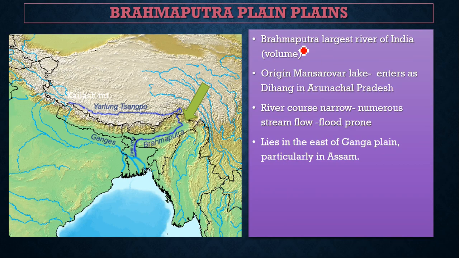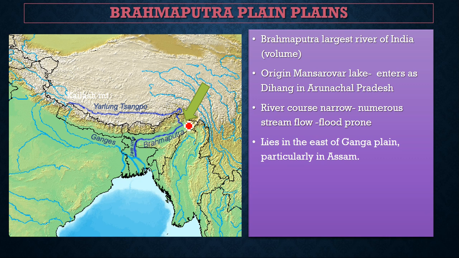The Brahmaputra plain. The Brahmaputra is the largest river of India in volume, not the longest, but in the volume of water it brings. It originates from Manasarovar lake, enters as Dihang in Arunachal Pradesh. You can see here Sangpo in Tibet. Its river course is narrow.